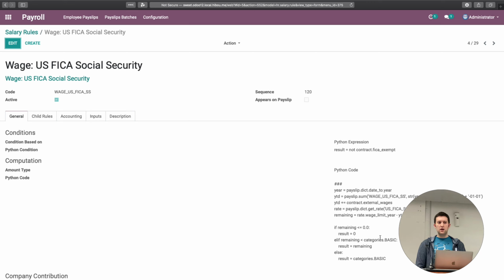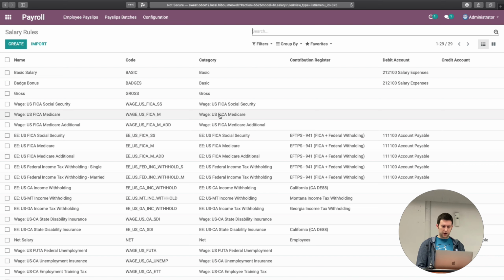So you only pay your percentage up to the first $7,000 or so of that employee's salary for the year. In general, that was pretty clean, and it makes reporting fairly easy to be able to see the wages broken out like that.